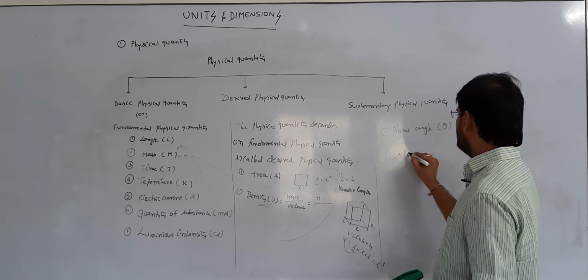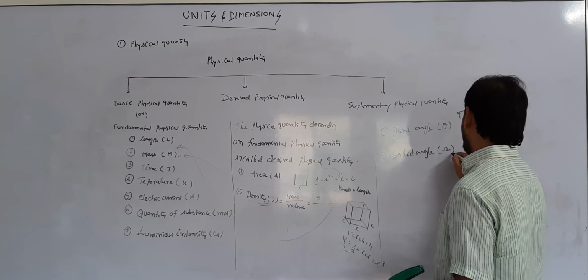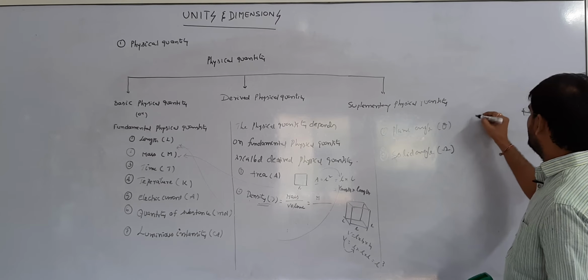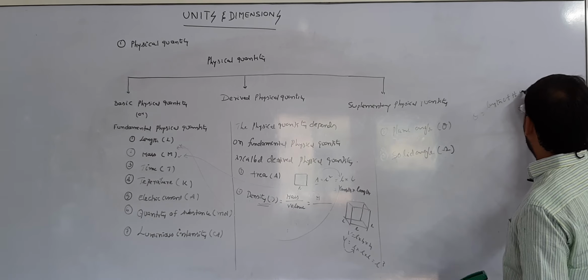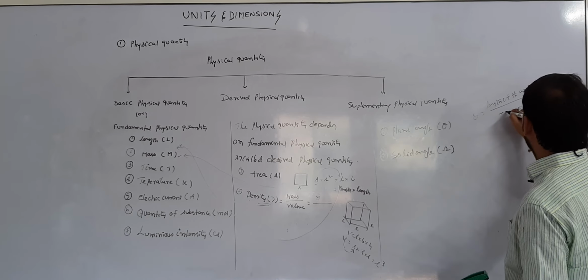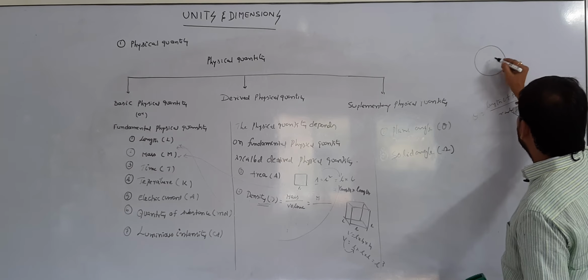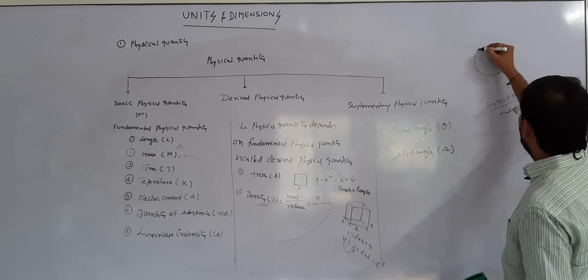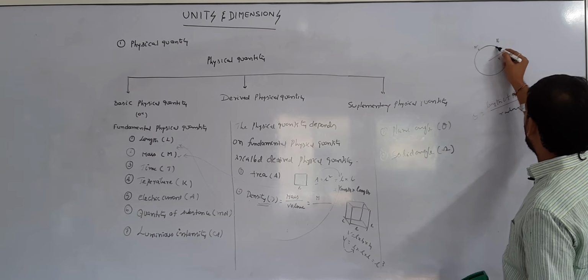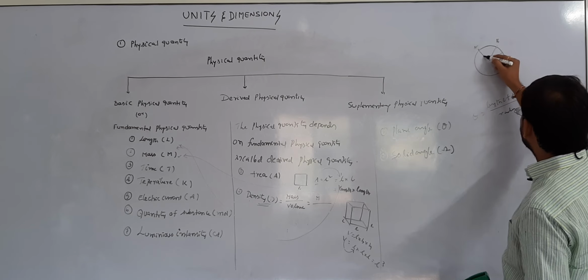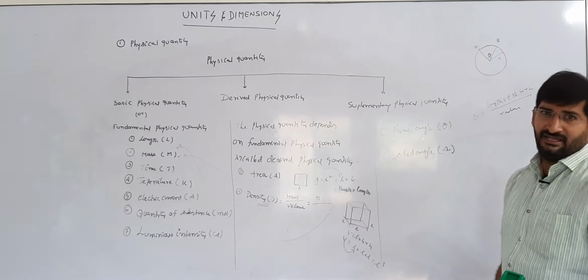Solid angle. It is represented with omega. What is meant by theta? Theta is equal to the length of the arc divided by the radius. Let us consider a circle of radius r. Let us consider two points A and B. Therefore, this is the arc we measure between these two points. The angle subtended at the center is theta.